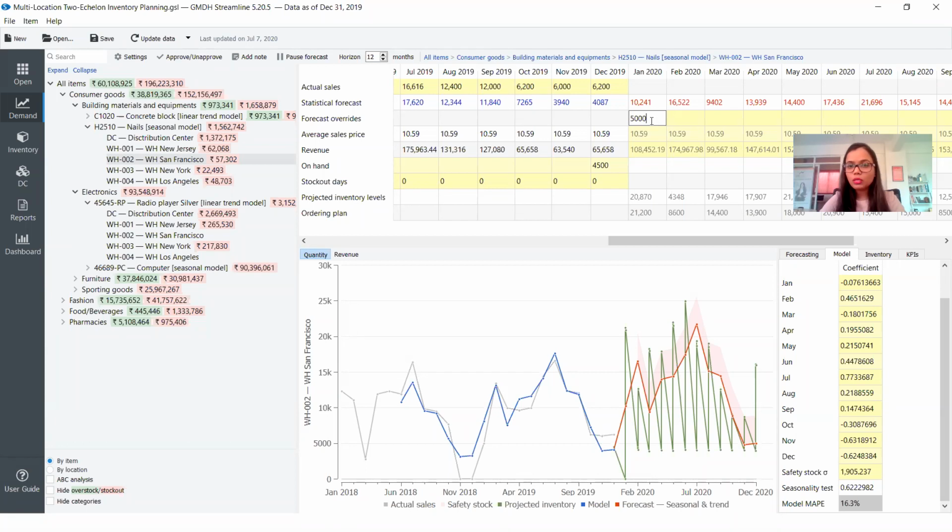So the moment I click on enter, you would notice that the revenue would change, and the revenue is dependent on the average selling price. So based on my average selling price, my revenue is changing. On the other hand, I can also change the revenue. I can say I want to do 65,000 or so much, so it will automatically change the forecast override in units.